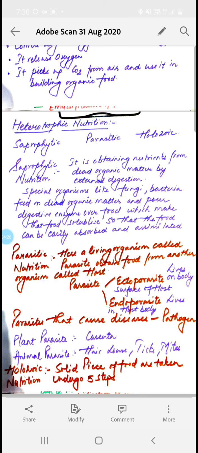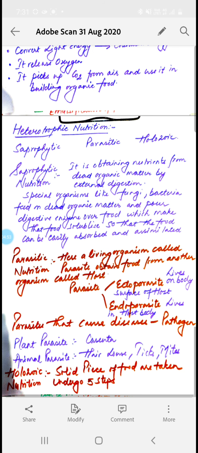Okay, so here the digestion is not happening inside the body of the fungus and bacteria, it is happening outside the body by the secretion of digestive enzymes. Now these digestive enzymes act on that dead organic matter and convert the complex dead organic matter into a simpler form so that it can be easily absorbed and assimilated.